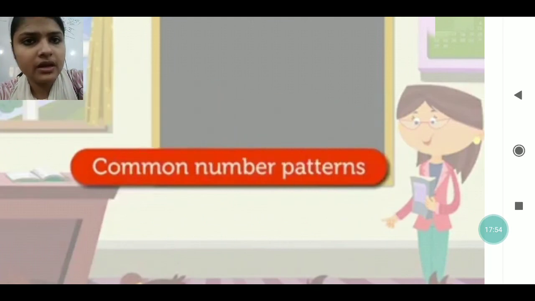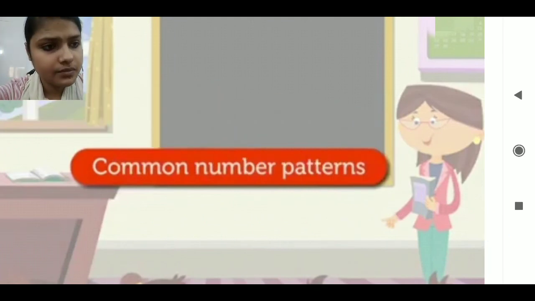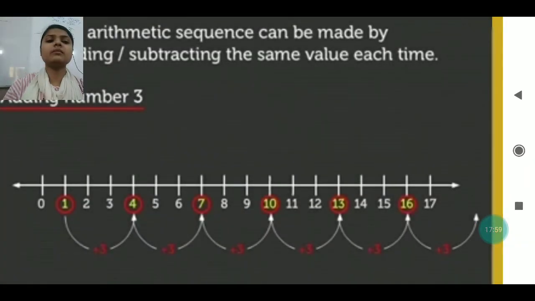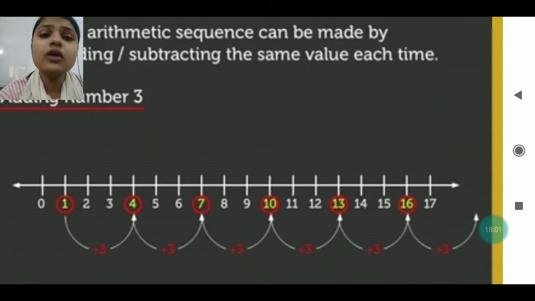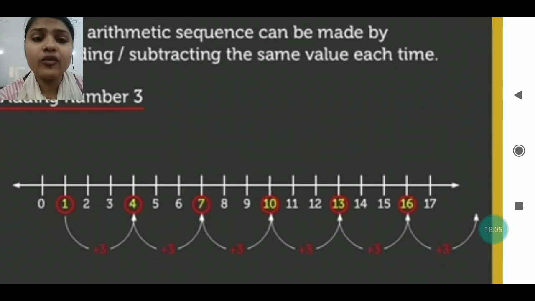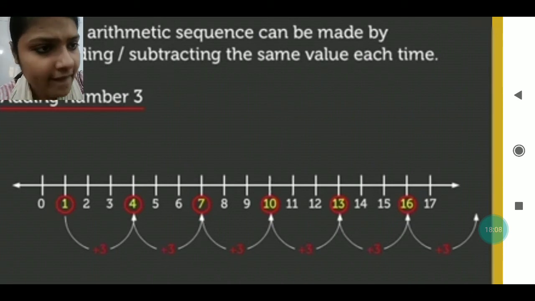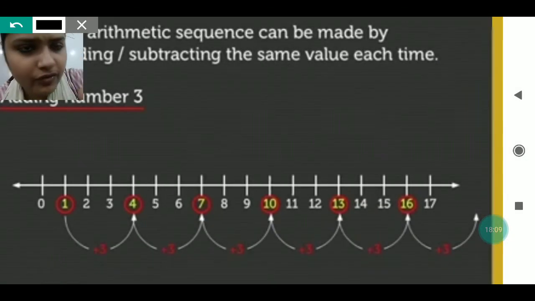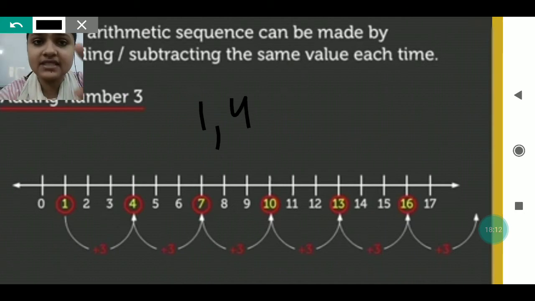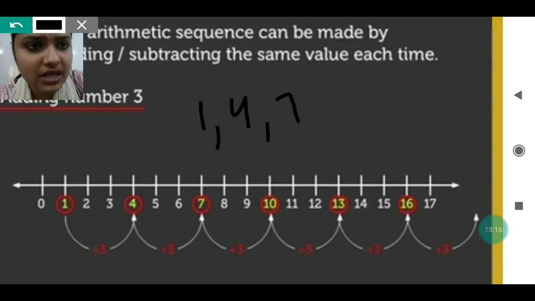Now the common number pattern. In this pattern, you can see the value is increasing just by adding 3 to each number. From 1 to 4, 3 is added. From 4 to 7, again 3 is added. From 7 to 10, again 3.